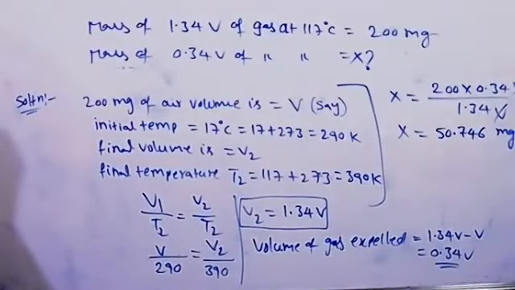Then what is its percentage? We are calculating 50.746 divided by 200, into 100.